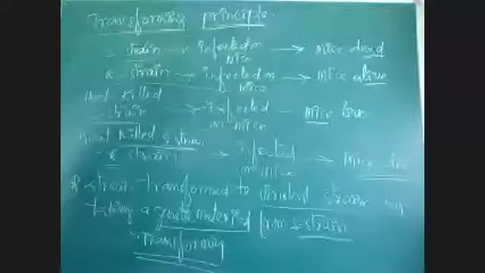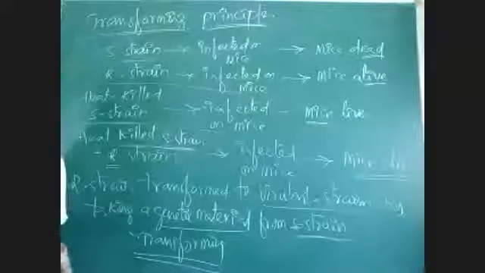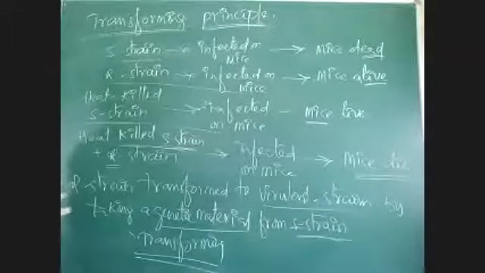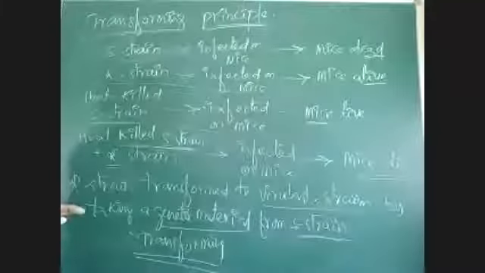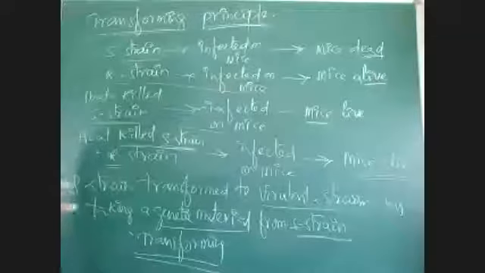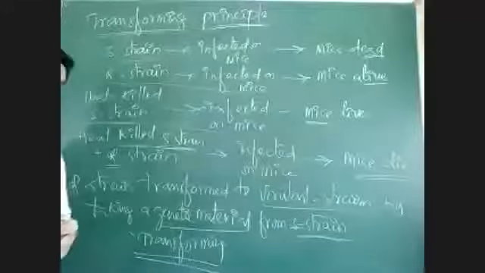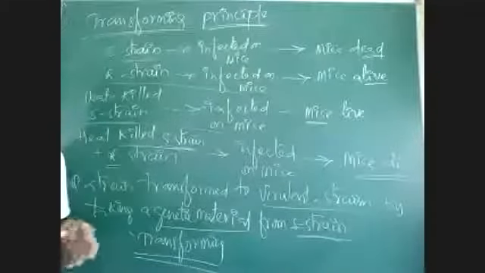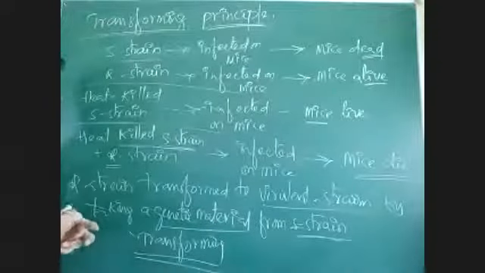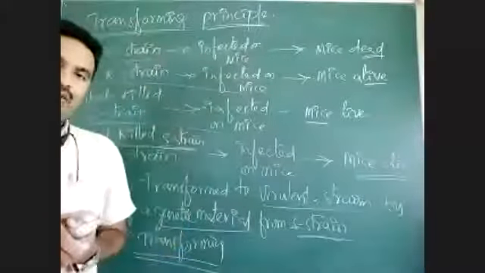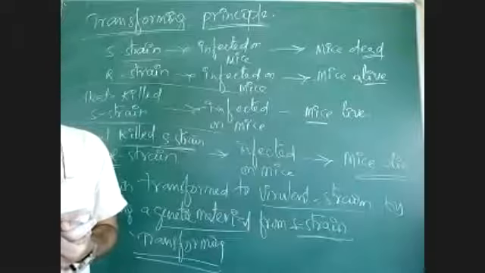Once again, tell this point, sir. Okay, write down. Transformation of R strain by S strain enabled R strain to synthesize a polysaccharide coat and become virulent.